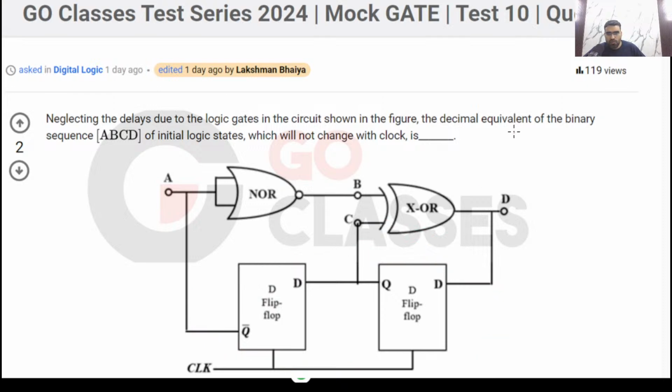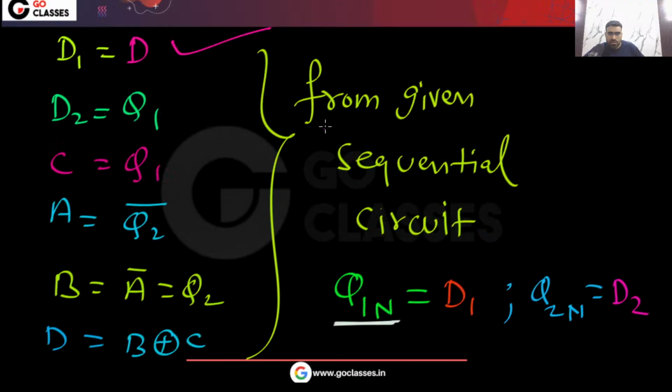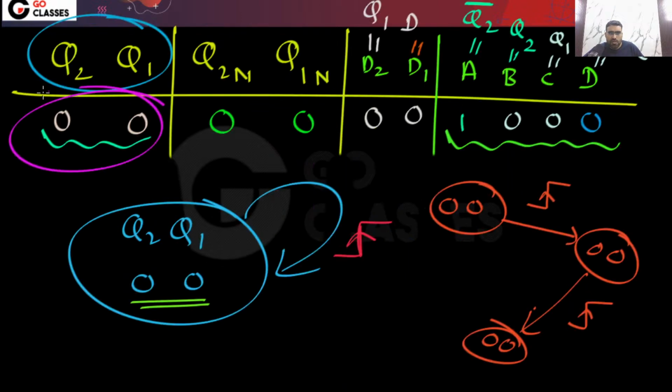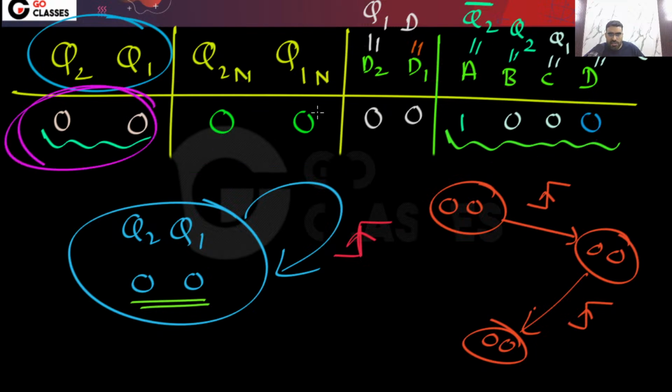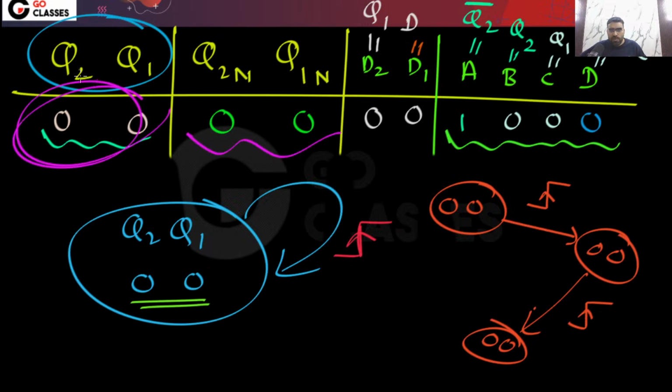Your knowledge of every concept of digital logic is needed to solve this question. But this is actually a very simple question. Once you find all these equations and relationships, you can easily get the answer in one line. Just create the state transition table. Meaning, if your current state is this, then what will be your next state?